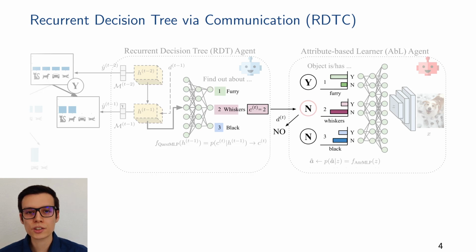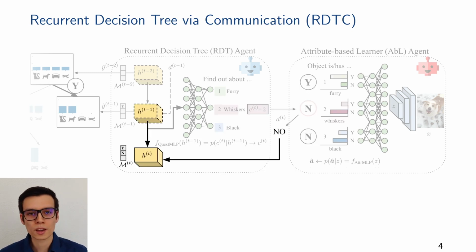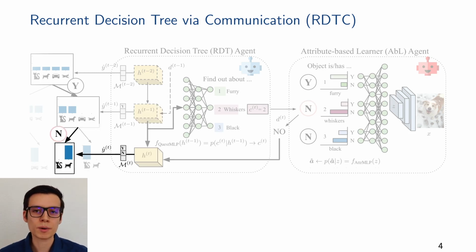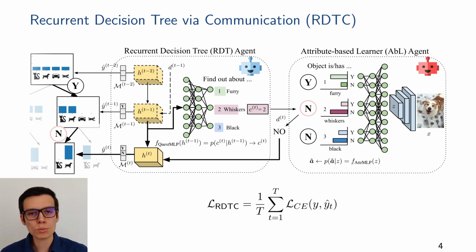The RDT agent communicates the attribute index, and the ABL agent returns yes or no, depending on whether the attribute is present in the image. This information is then fed back into the internal state of the RDT agent, and after it updates its memory, it can now make a better prediction about the class identity of the image. Our whole model is trained end-to-end with a cross-entropy term on the class predictions of the RDT agent.